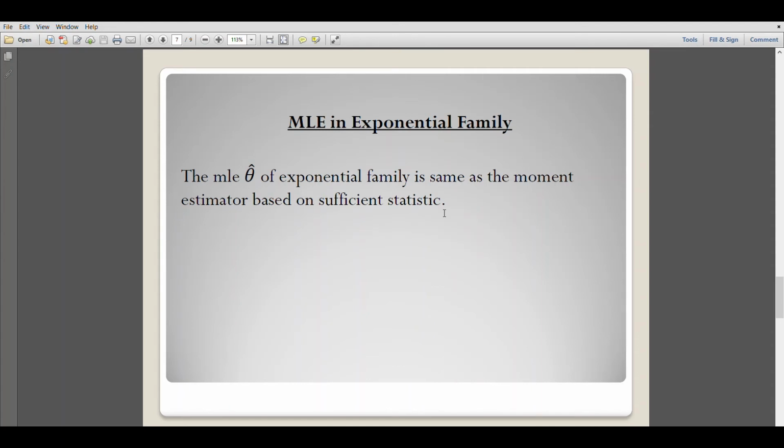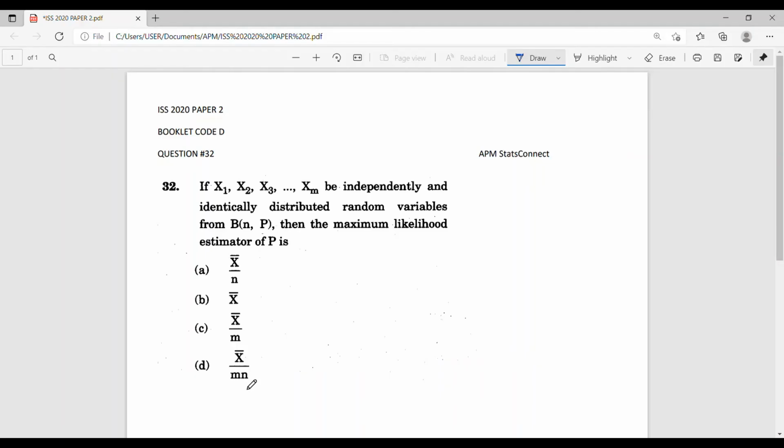Okay, so now let's move on to our question, question number 32 of ISS 2020 booklet code D. The question is to find the maximum likelihood estimator for the parameter p. Now we have a result for the maximum likelihood estimate of exponential family, that the MLE theta hat is the same as the moment estimator based on the sufficient statistic. So it is enough to check whether the binomial distribution belongs to the exponential family.